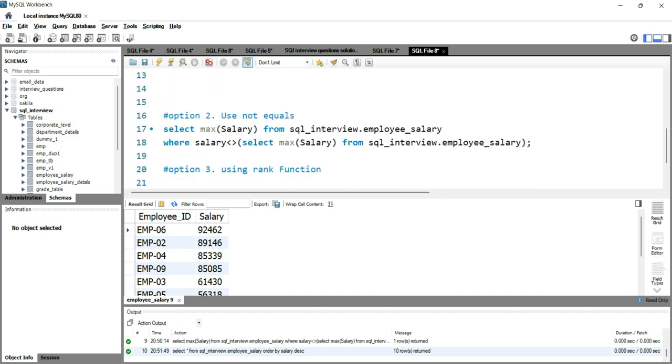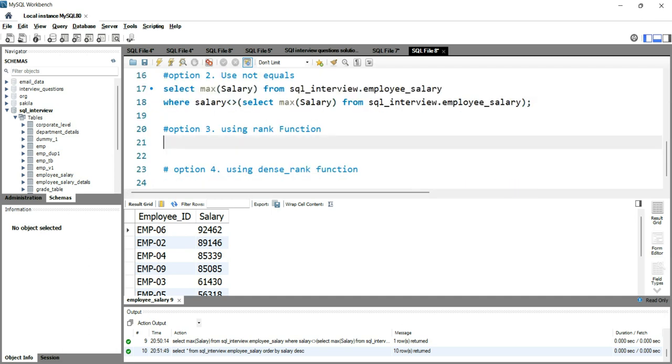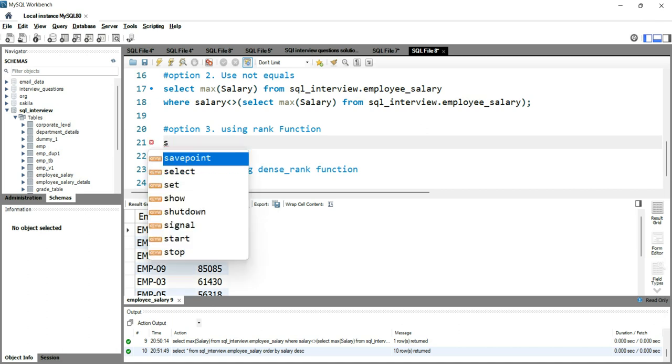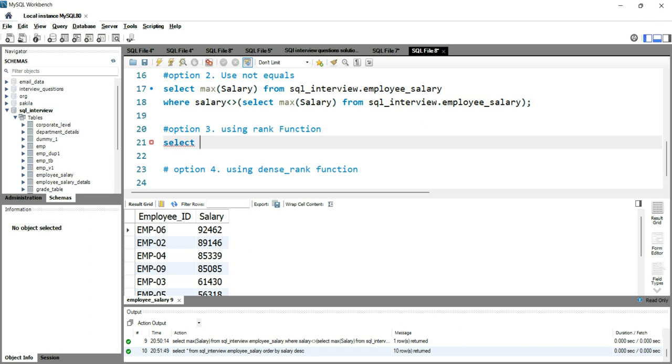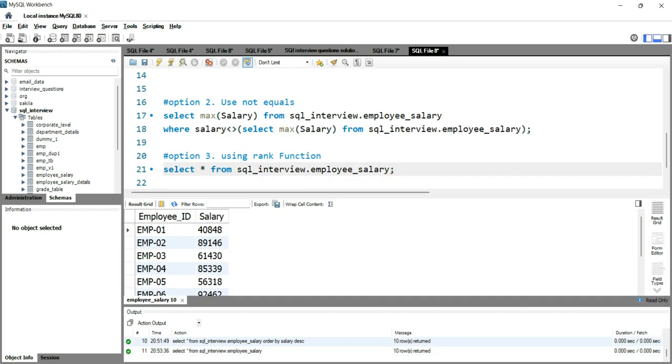So let's go and see how we can use this rank function. What we'll do is that first we'll write a simple select star statement, which is select star from SQL interview dot employee salary, and let's run this. Now as you can see, we have our data sorted by this employee ID here, okay, and our highest salary was 92,000, which was for employee 6.